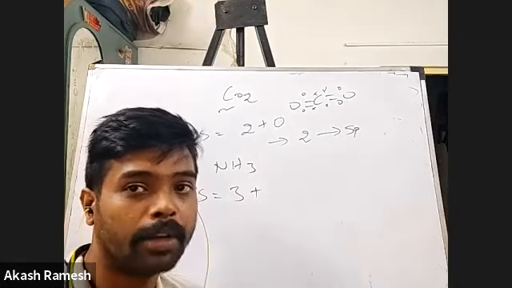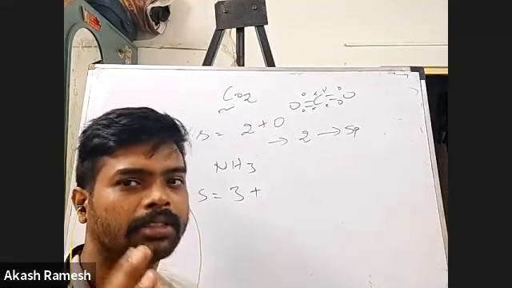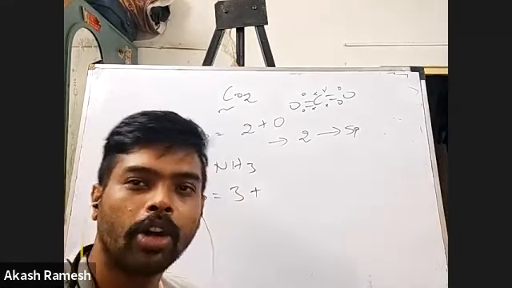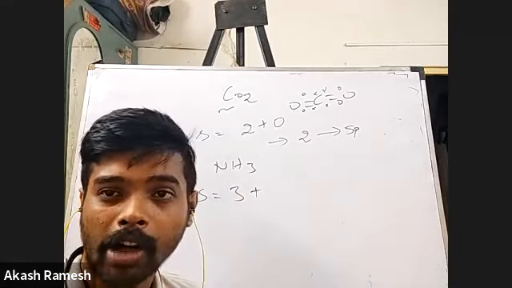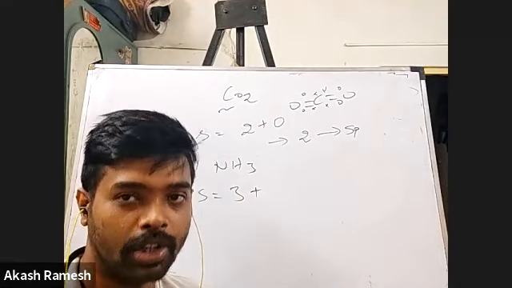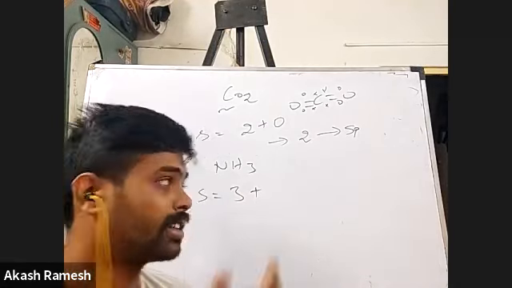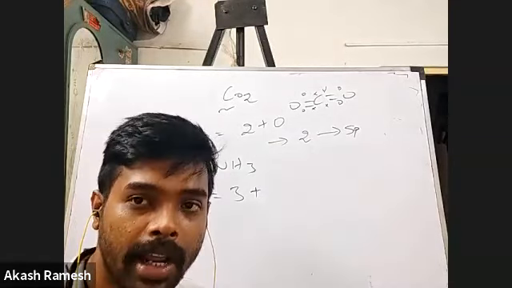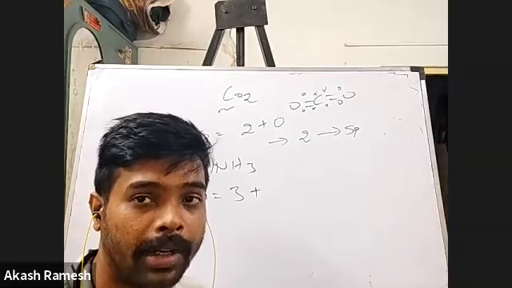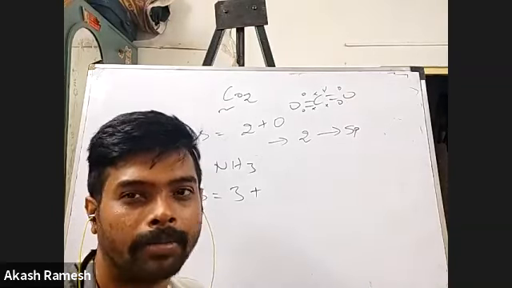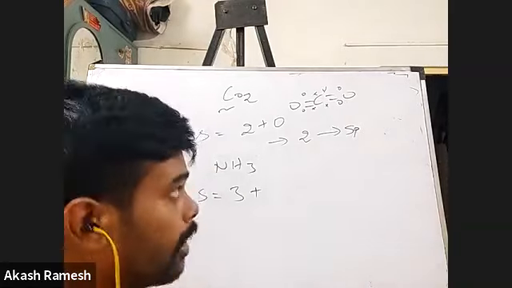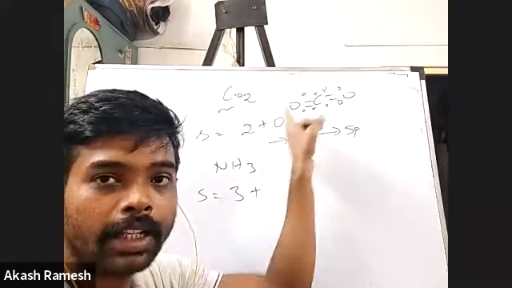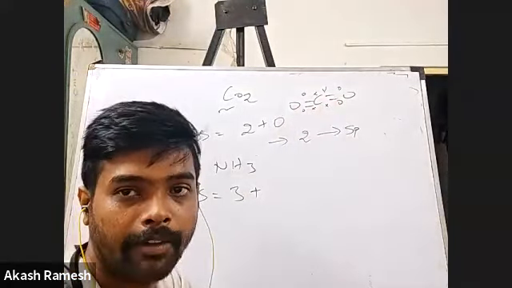Finding the number of lone pairs is a little tricky, but if you're very confident with your Lewis structures, it's very simple. Now I'll give you a trick also for that. Other than oxygen, if you see atoms like hydrogen and the halogens as bonding atoms, they will definitely only have one single bond. There is no possibility of a double bond. The possibility of a double bond will come only when I have oxygen.